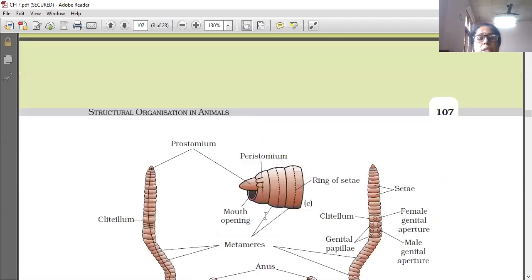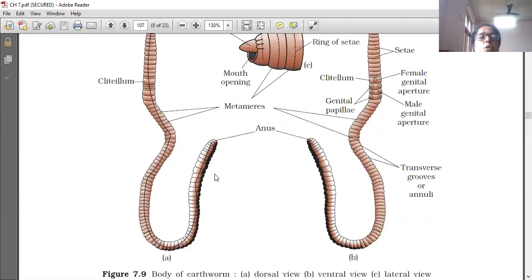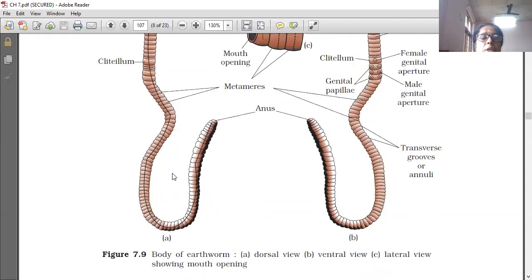See the earthworm's body: a long cylindrical body. The dorsal view is also given, and the ventral view is also given.